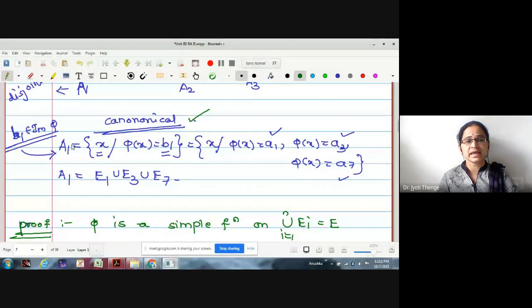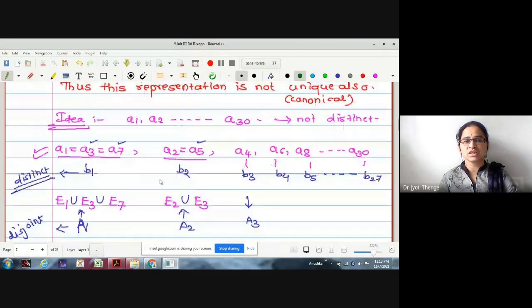Therefore, what is the set A1? If I collect set A1 to be the elements of the domain X such that phi images B1, it means we were collecting these 3 pre-images of A1, of A3 and of A7, which is the union. This is the idea we were using in the proof.